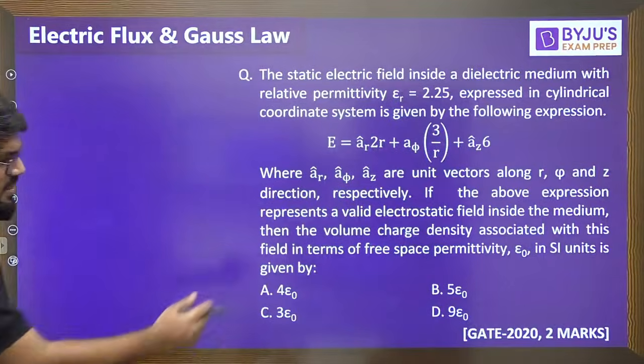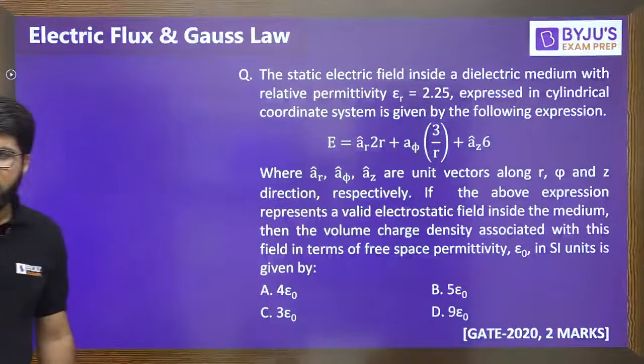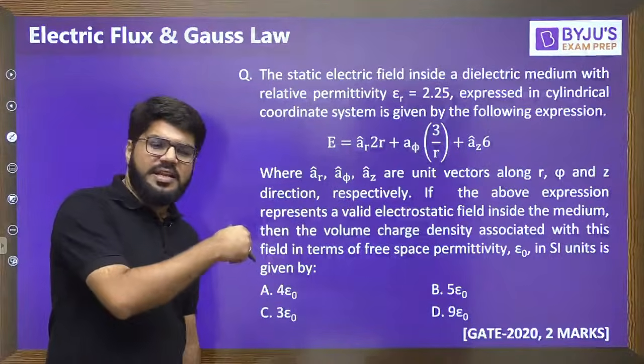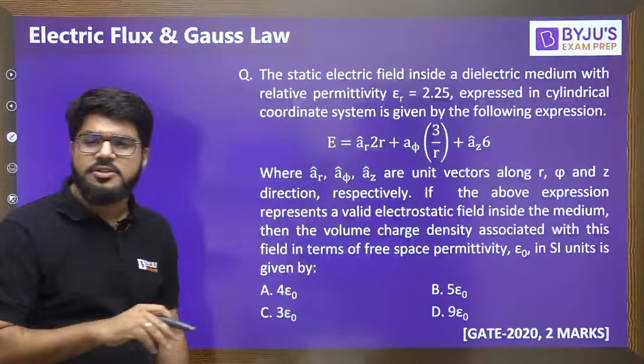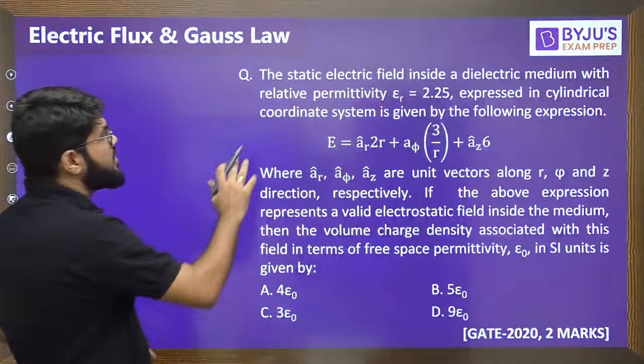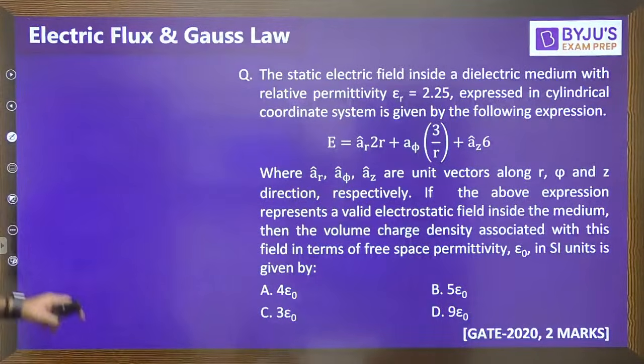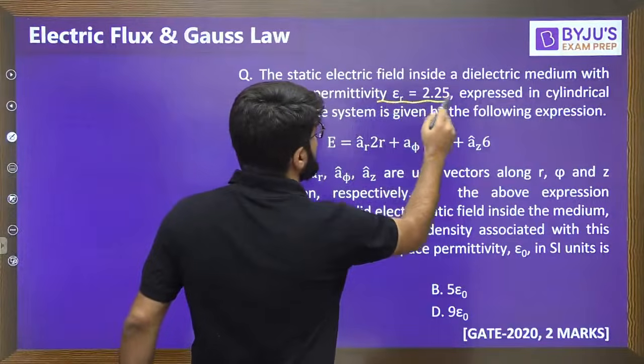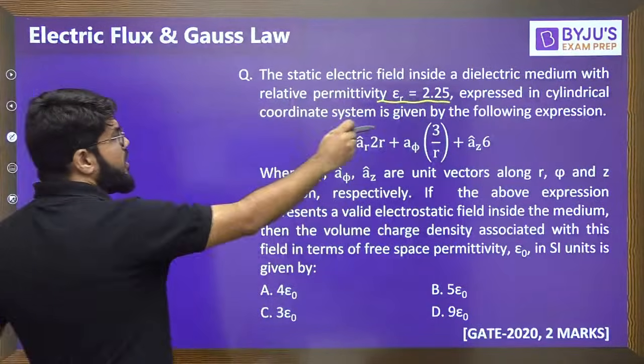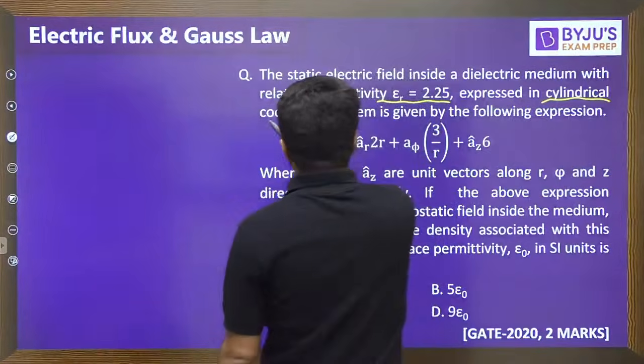Now see, it's a GATE 2 mark question. This is for electrical, this was electrical GATE 20. The type of question I was mentioning earlier was the GATE 21 electronics question. So every branch can expect such questions. The static electric field inside a dielectric medium with relative permittivity 2.25, expressed in cylindrical coordinate system. Once again, cylindrical coordinate system.